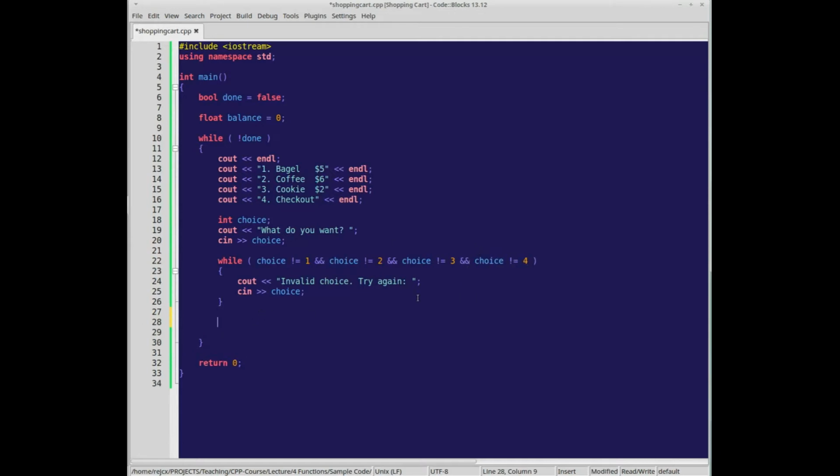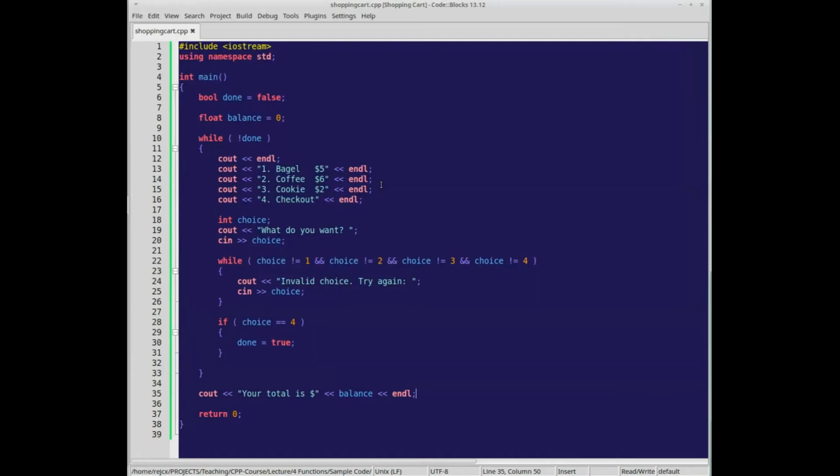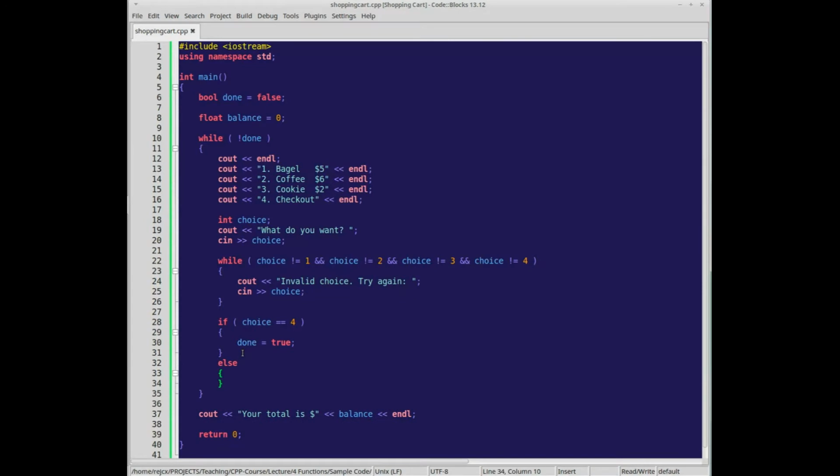So once they choose something valid, if choice is 4, we're going to basically say done is true, and at the end of the program we'll say your total is, and we'll put the balance amount. So if we run this, we can just say check out, well, your total is $0. Otherwise they're adding something to the cart.